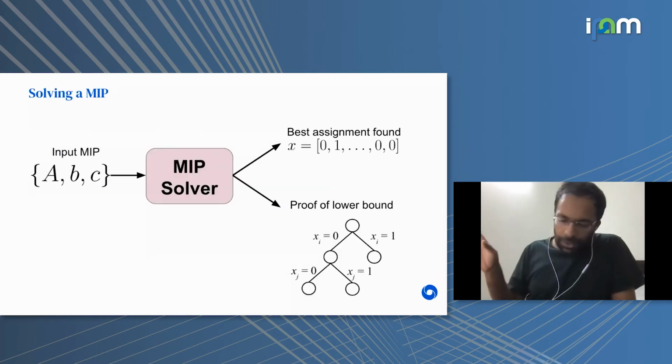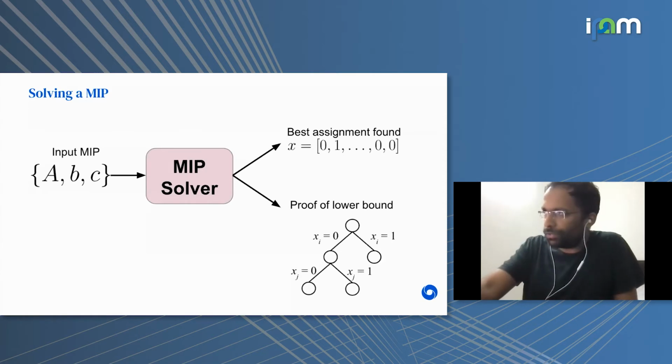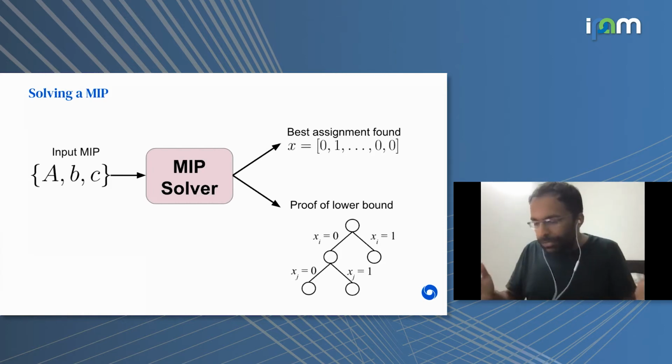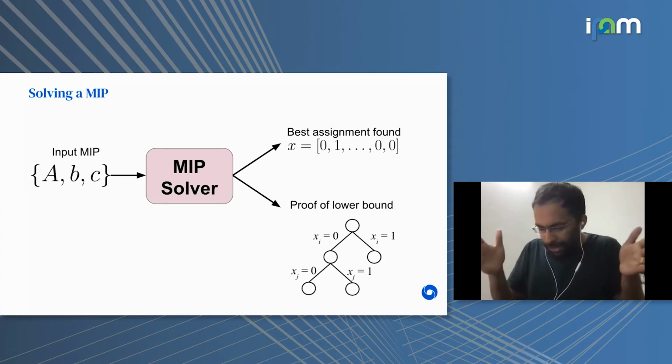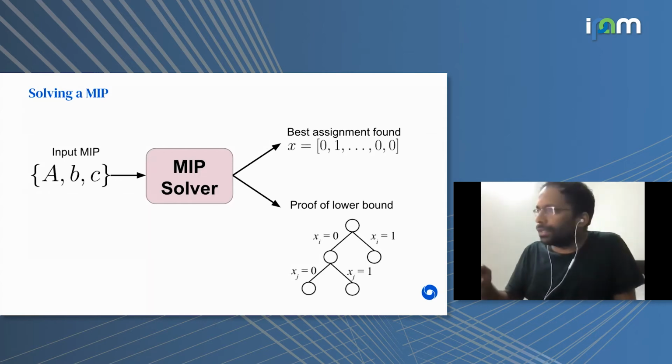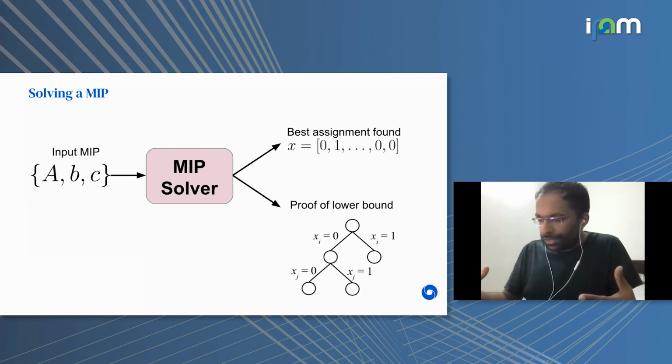Okay, so before I go into the details of our approach, I just want to quickly explain a few basics about how a MIP solver works. As I mentioned before, the input parameters are the A matrix and the B vector that define the constraints, and then the C vector that defines the objective function. So given those three quantities as input, a MIP solver does a search over the X space